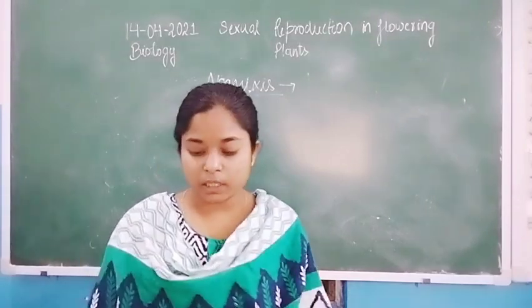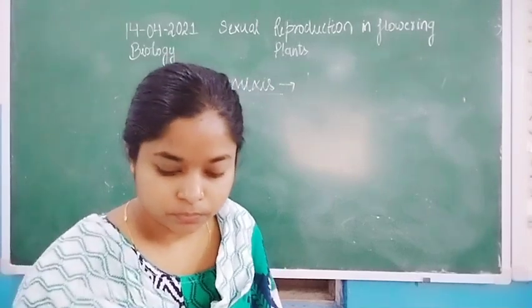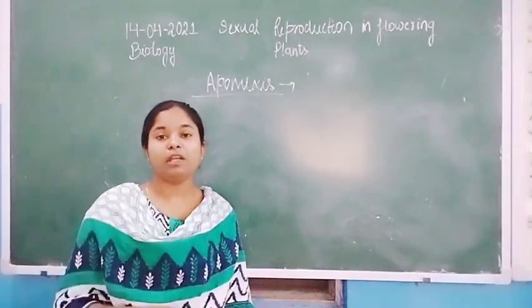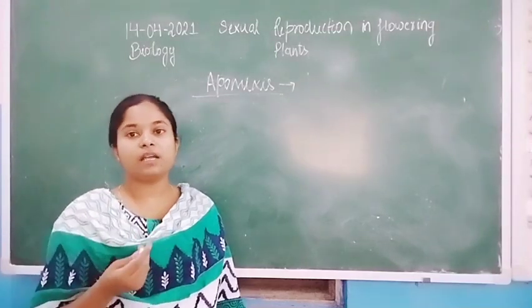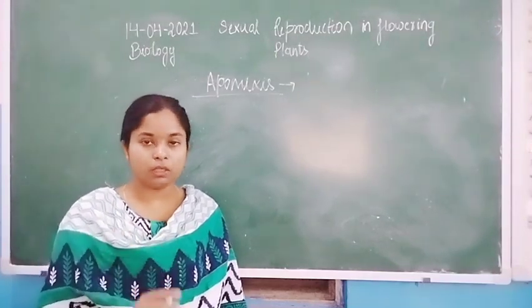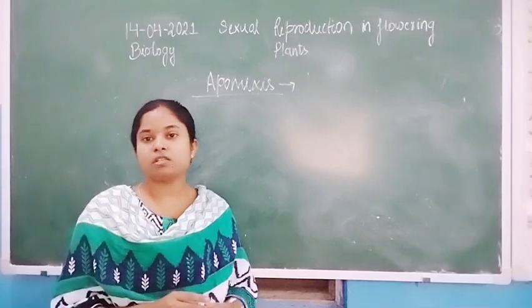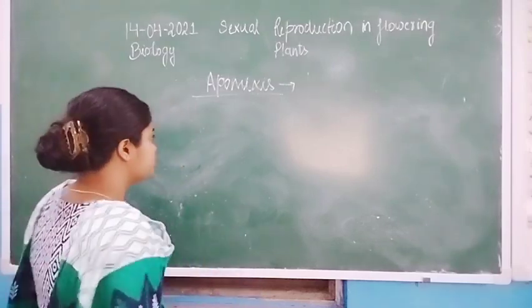But in some organisms... now apomixis. Apomixis is another term in which the unfertilized egg or diploid egg is converted into the seed. So seed formation occurs by the diploid egg.